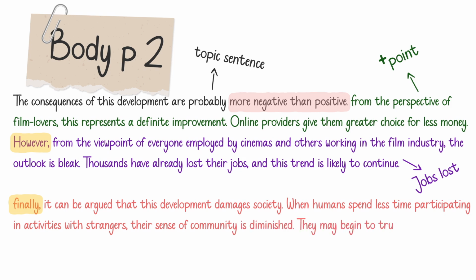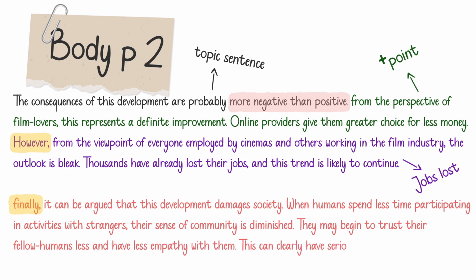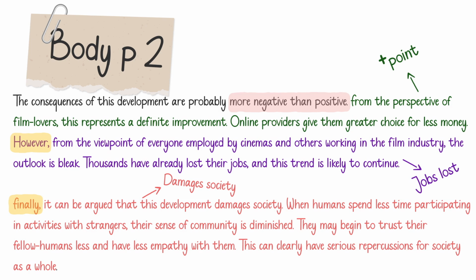They may begin to trust their fellow humans less and have less empathy with them. This can clearly have serious repercussions for society as a whole. You see how I support my argument here, how I support the negative points that I mentioned. What are the consequences of this trend? I've put them all here after providing my second negative point.